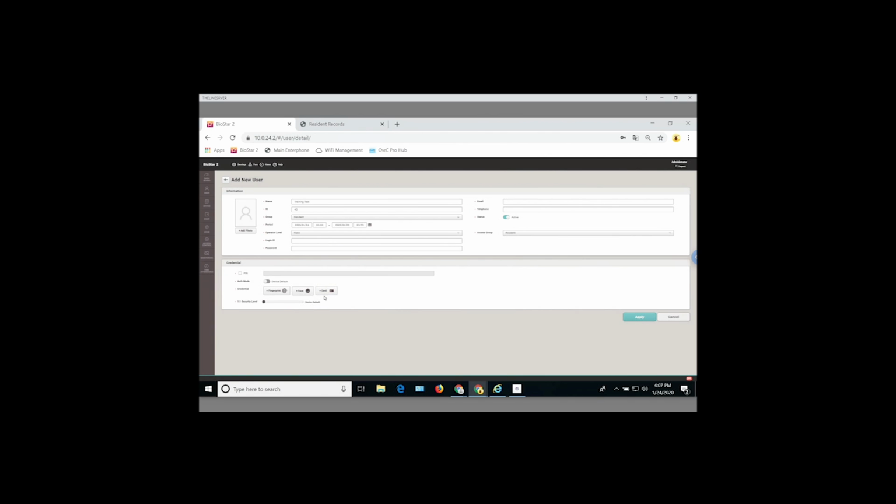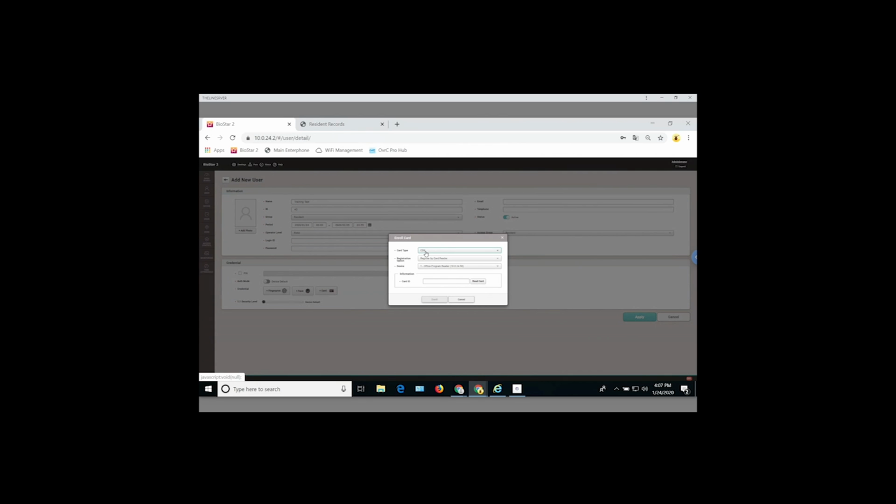All right, the next thing you're going to do is add a card to the system. So you'll click Add Card. Now there's two different card types on the property. There's a Wiegand style card and a CSN style card. The Wiegand cards are going to be your parking transmitter buttons and your call box codes.